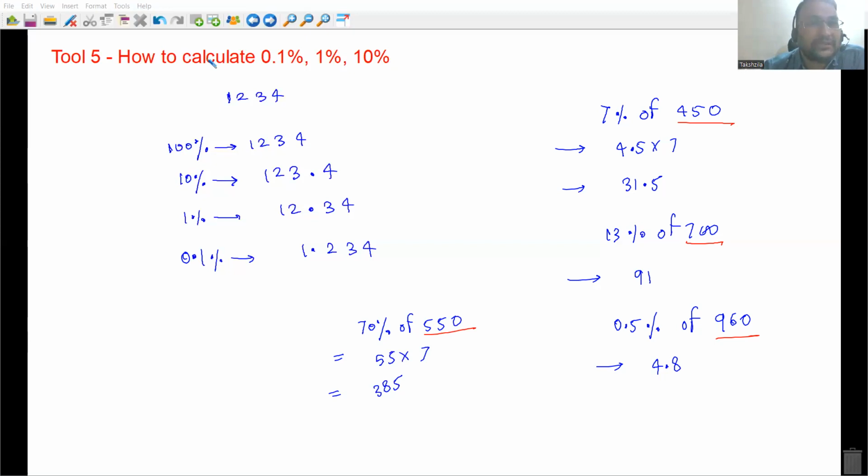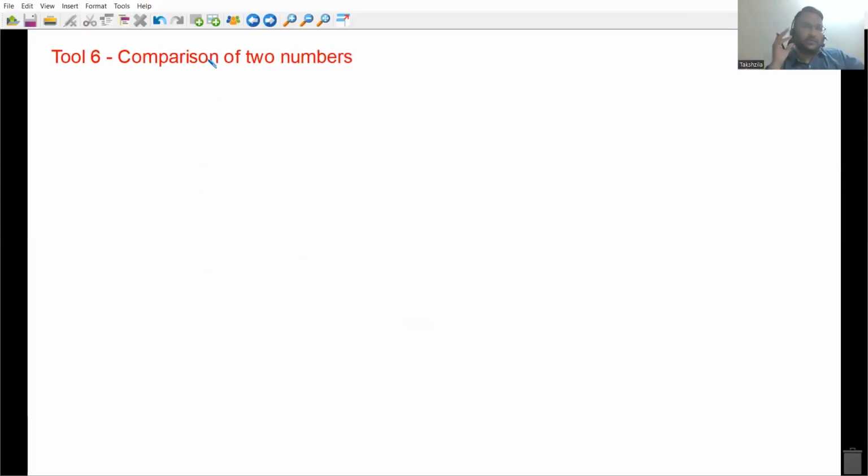Now tool number 6, let's have a look at that. So percentages का basic use कहाँ पे होता है? We use percentages for comparison purpose, everyone. How we compare the numbers. ठीक है? For example, the question is the statement कैसा होगा यहाँ पे? How we compare the numbers, everyone.